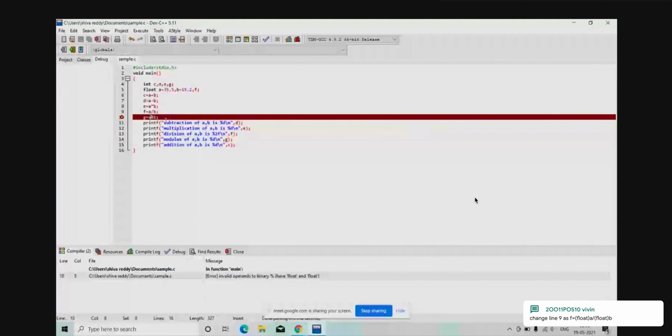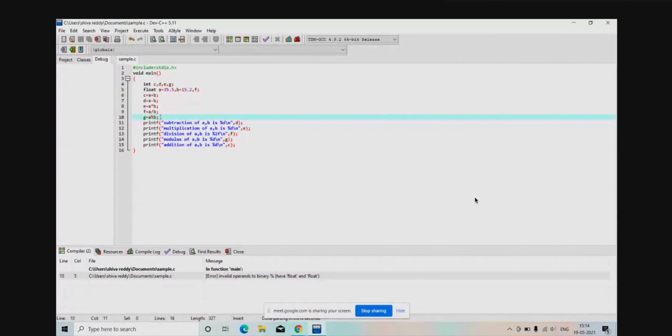So here we'll get an issue because we should not take float by float for modulus. For modulus, you should not use float. Okay, I'll skip this.